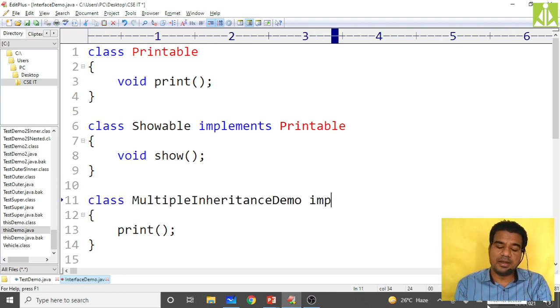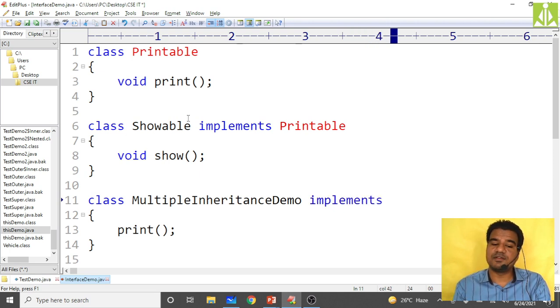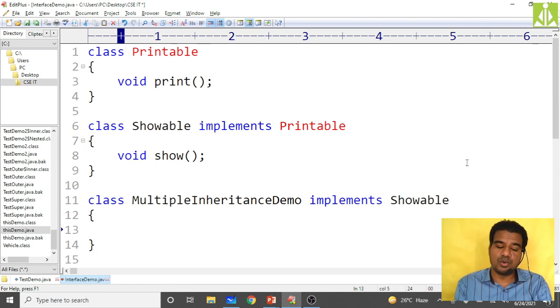Now show. My multiple inheritance demo class is not extending, because these two are interfaces, so implements. Only showable is enough, because this showable interface is already getting the print abstract method into it. So if I implement only showable, that's enough. Now I have to give the implementations for both the methods.